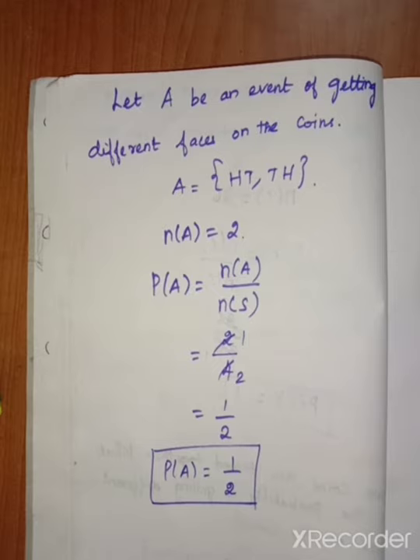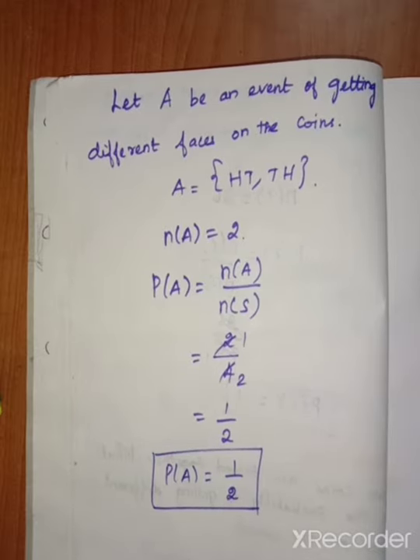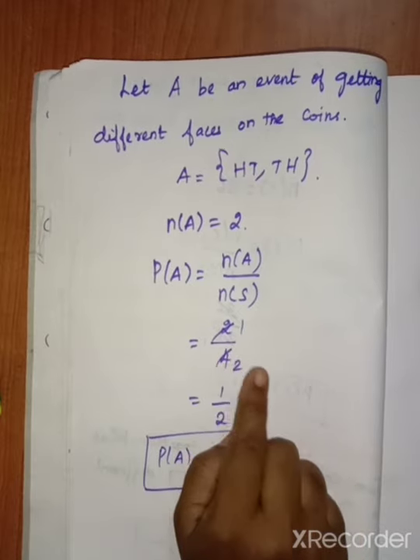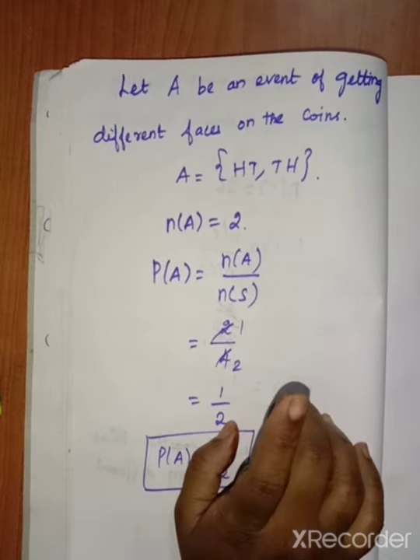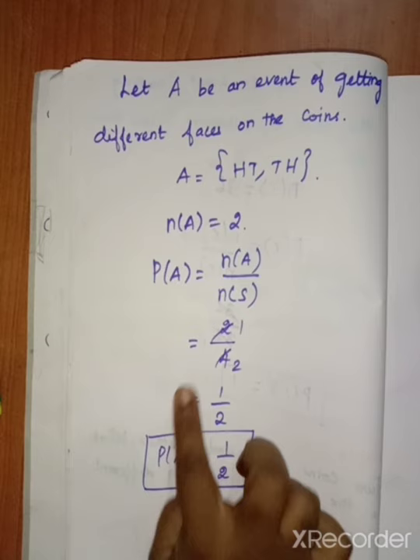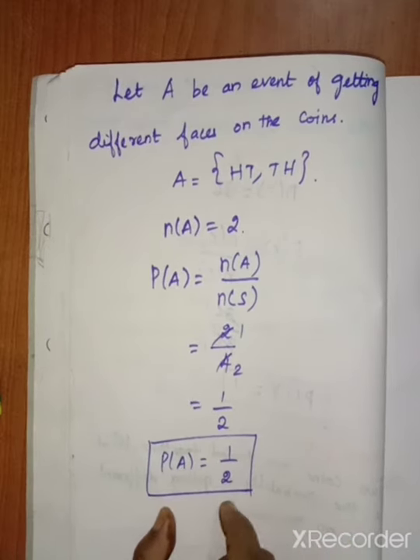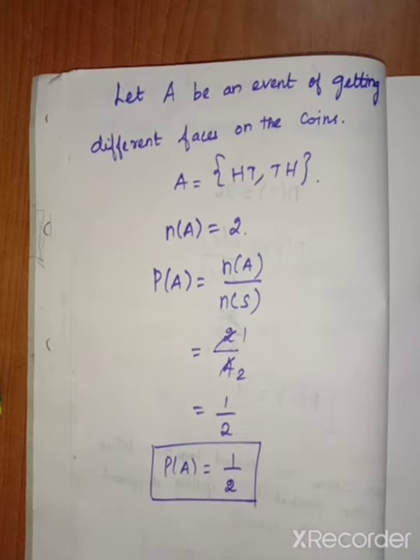then P of A equal to n of A divided by n of S, then substitute and you have to cancel the table. With the same table, you must cancel it. So if you cancel, then we have to reduce that fraction. Then we get the answer, that is P of A equal to 1 by 2.